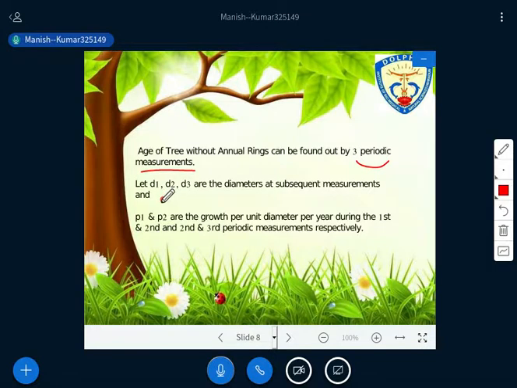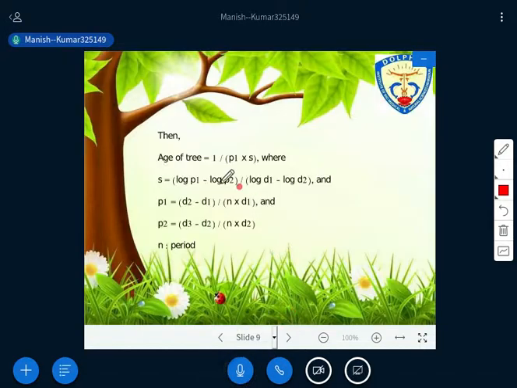So just look here. For example, D1, D2, D3 are the diameters at subsequent measurements for 3 periods, and P1, P2 are the growth per unit diameter per year during the first and second periodic measurements respectively. Is it okay? So from this information, we have this formula to get the age of the tree.